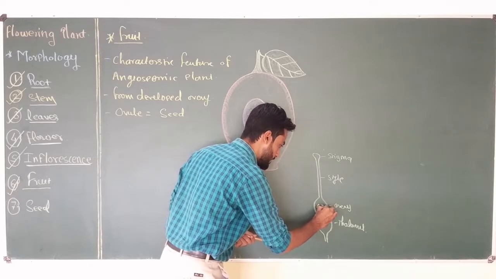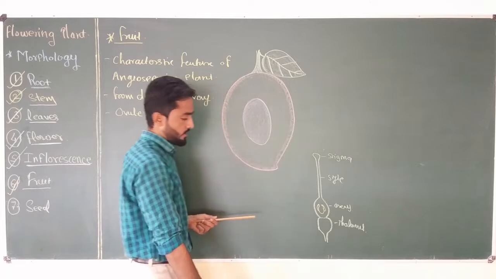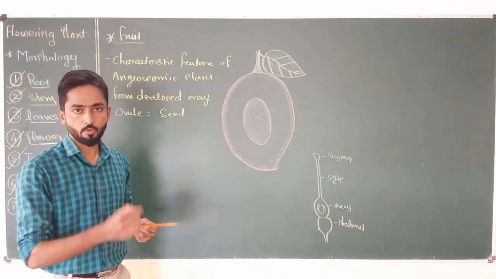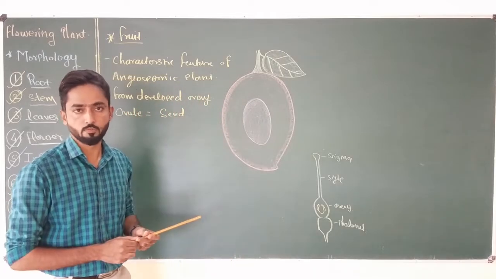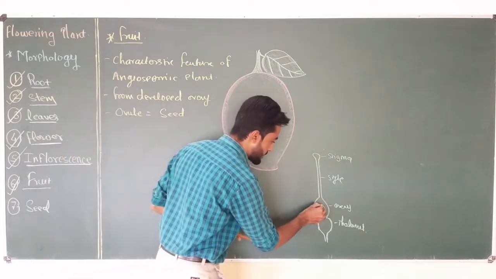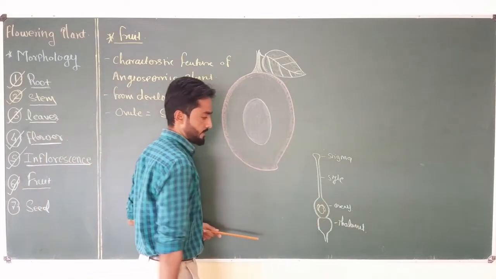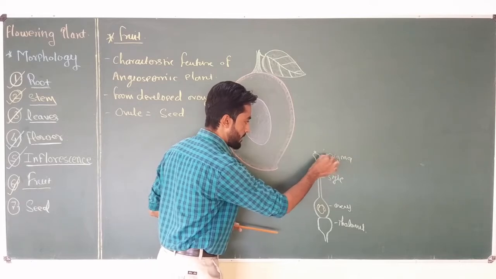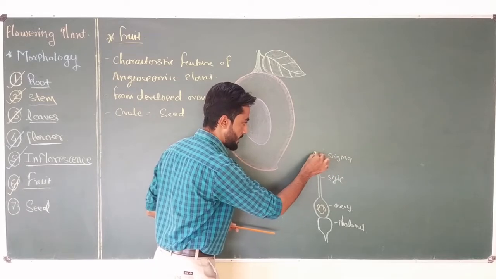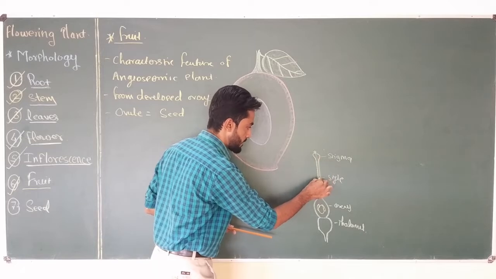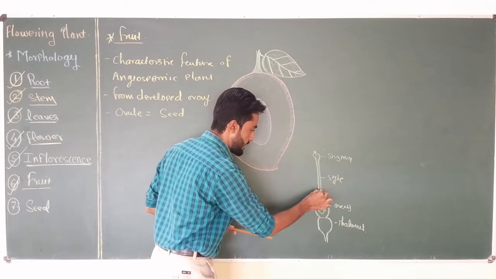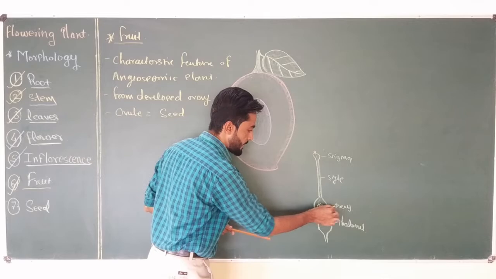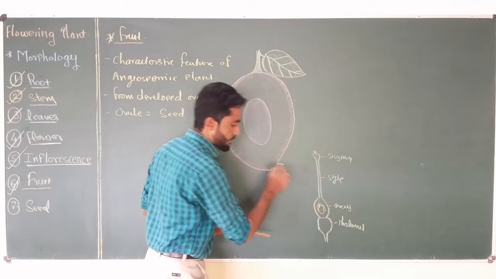We are going to talk about this in our future videos when I discuss the fertilization of the angiospermic plant. Inside the ovary, ovules are present, and when pollen grain falls on the stigma, it germinates, and then the male gamete transfers through the style up to the ovary, where it fuses with the female gamete.